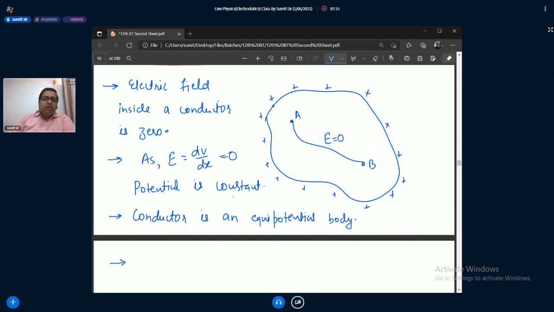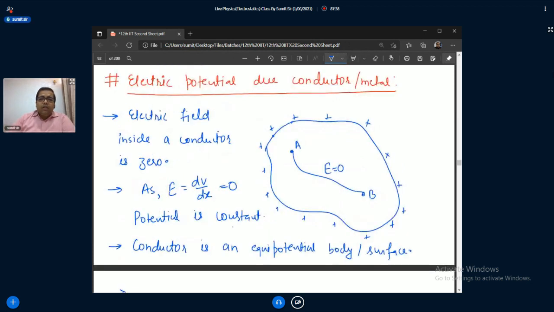Even on the surface, the surface is also equipotential. Just below the surface, the electric field is 0. Just above the surface, there is an electric field. That means the electric field leaving the surface must be perpendicular to the conductor.